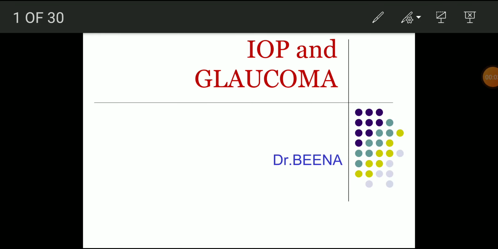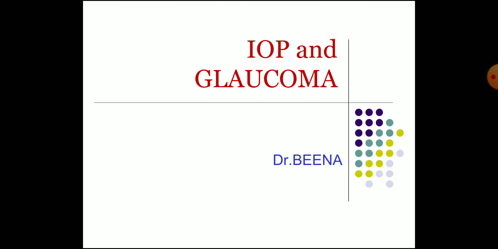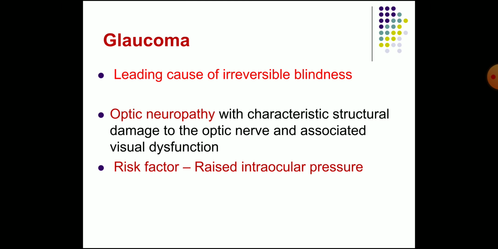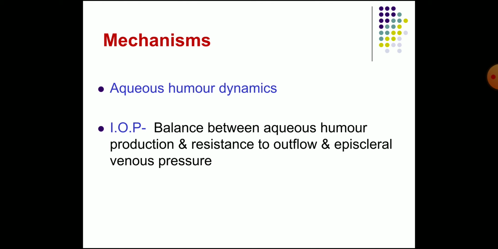Today's topic is intraocular pressure and glaucoma. What is glaucoma? It is the leading cause of irreversible blindness and it causes optic neuropathy with characteristic structural damage to the optic nerve and the associated visual dysfunction. The risk factor is raised intraocular pressure.